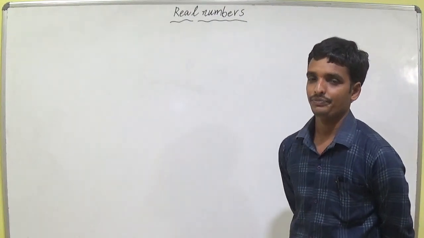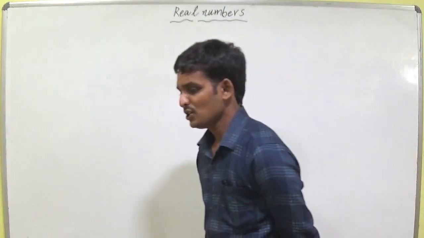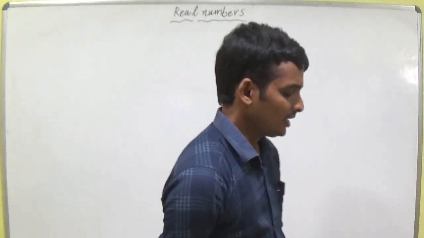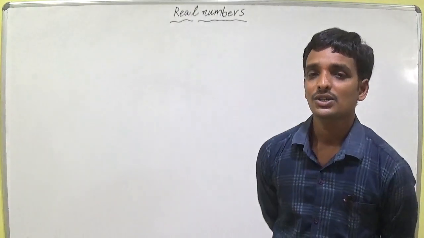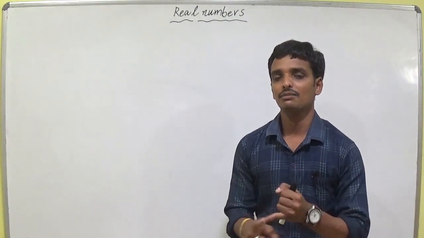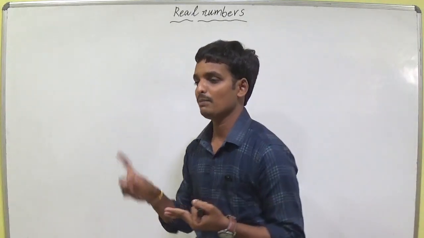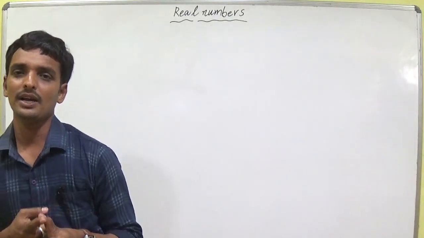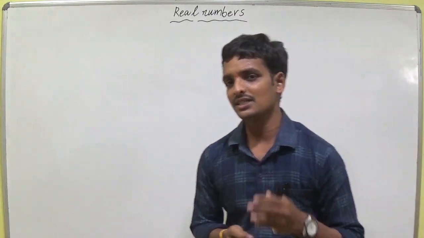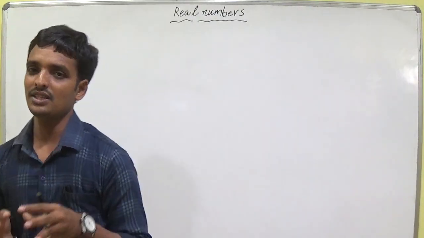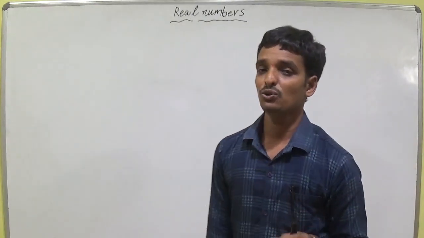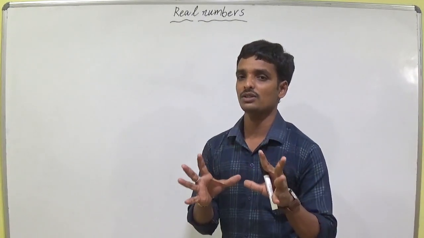We write numbers using these digits, and there are so many types of numbers. When I ask about numbers, some words repeat in your mind: even numbers, odd numbers, prime numbers, composite numbers, twin primes, co-primes, natural numbers, whole numbers, integers, rational numbers. I think you are familiar with these words, and you know very well about these things.